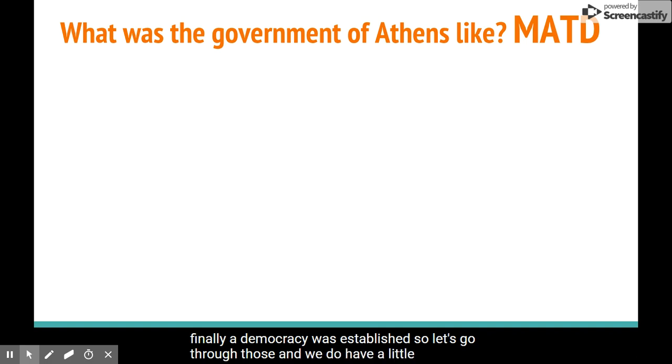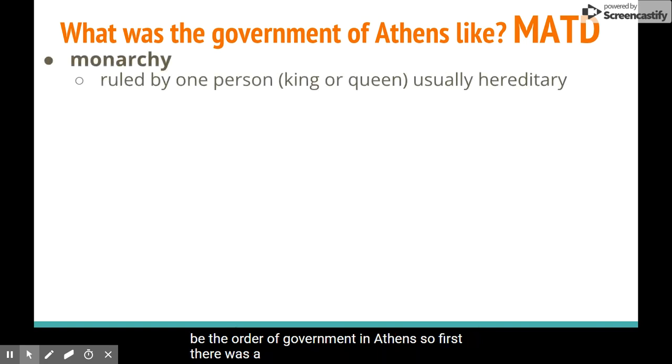And we do have a little acrostic to help us remember, MATD. And I'm hopeful that someone can come up with a creative mnemonic for us, something kind of like, please excuse my dear Aunt Sally for order of operations in math. But this would be the order of government in Athens. So first, there was a monarchy, which is when the government is ruled by one person, a king or a queen, and it is usually based on heredity, which means that the rule would be passed from one member of a family to the next, typically a son, and then to that person's son, and so on.